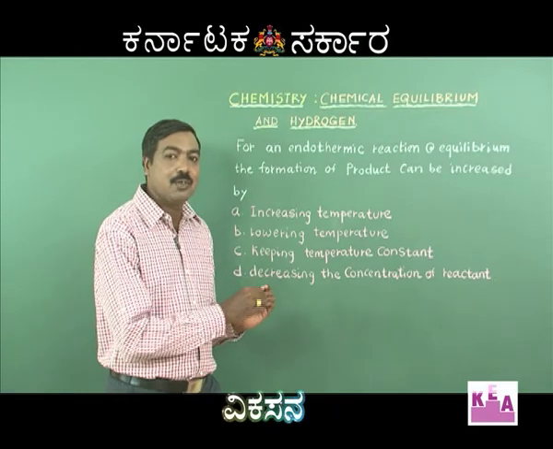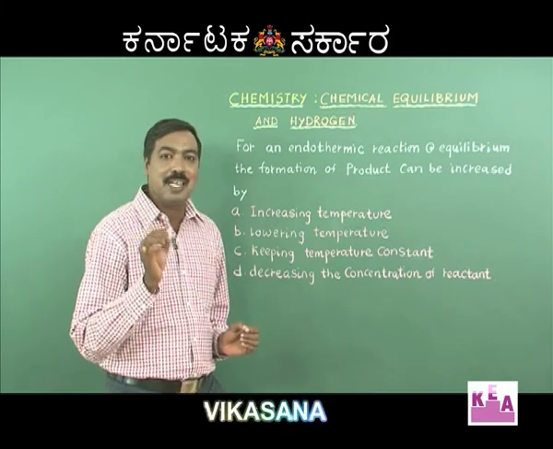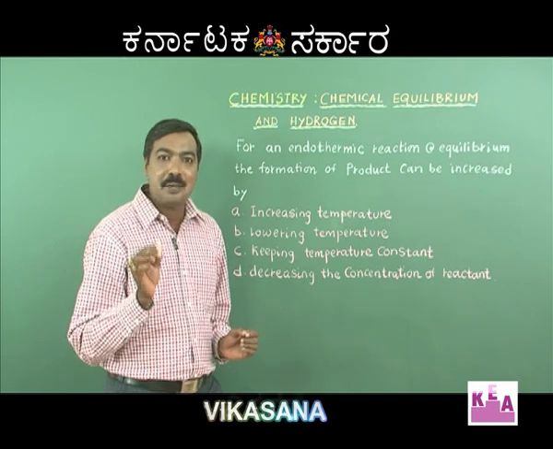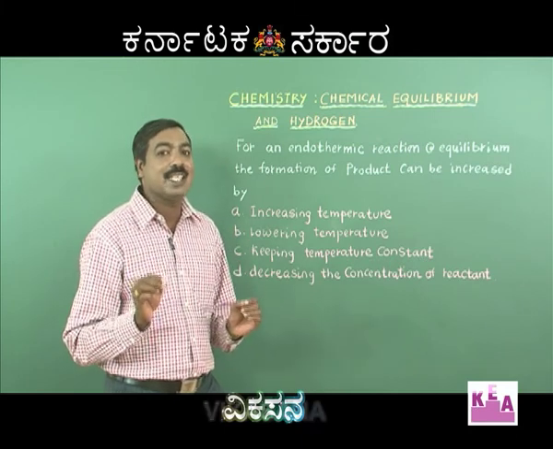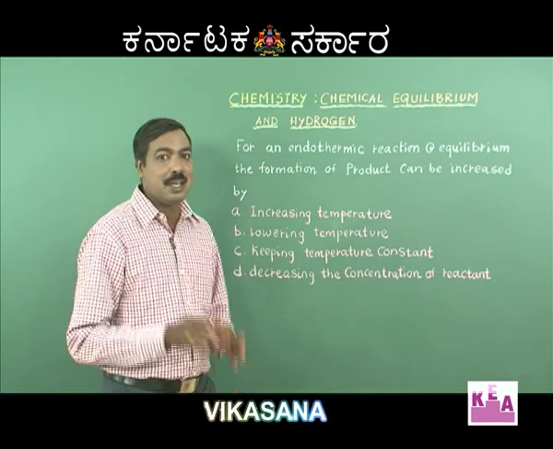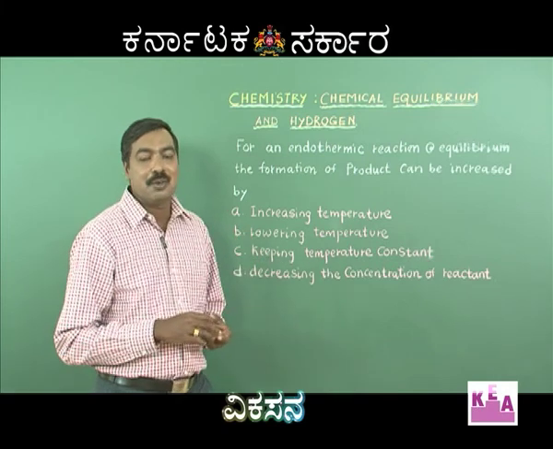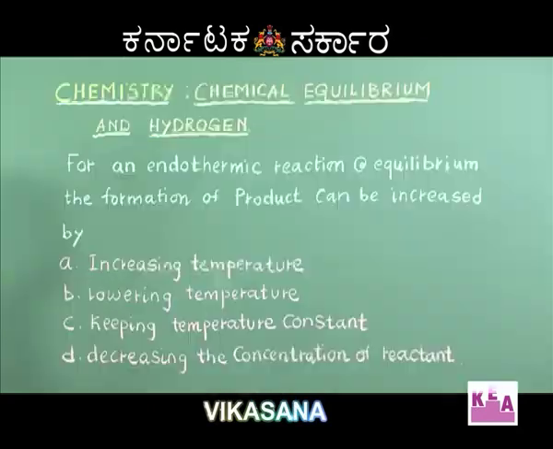So, I have been telling you for the past 5-10 minutes that the governing factor to determine the value of the equilibrium constant is temperature and only temperature. The value of equilibrium constant is fixed at a given temperature. It varies depending upon the nature of the reaction. Now, for an endothermic reaction, again temperature plays a vital role, but which is the correct answer here? Is it option A, increasing temperature, option B, lowering temperature, option C, keeping the temperature constant, option D, decreasing the concentration of reactant.